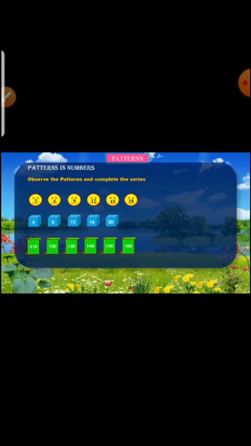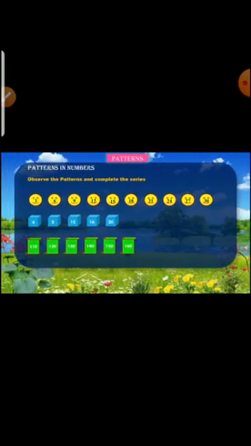So how to complete this pattern? After 18 we can write 21, 24, 27, 30, because here each number is skip counting by 3.